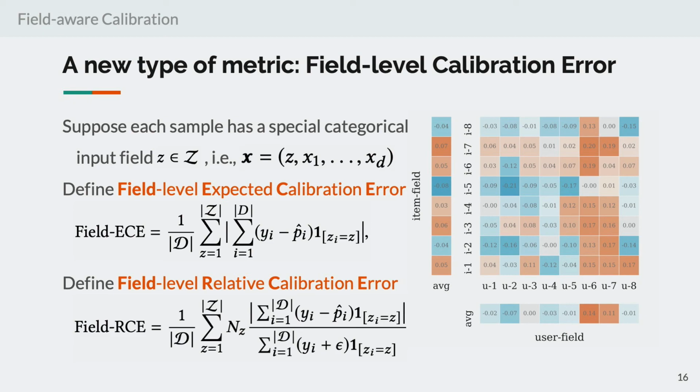So now we get two new metrics, which are the field ECE and the field RCE. The essential thing here is that we divide the dataset into subsets, and then we compute the discrepancy between predictions and the actual outcomes within each subset. And finally, we get the average over all subsets.